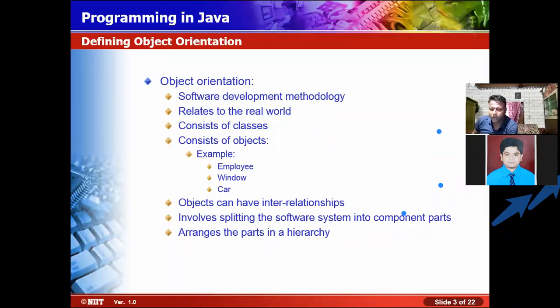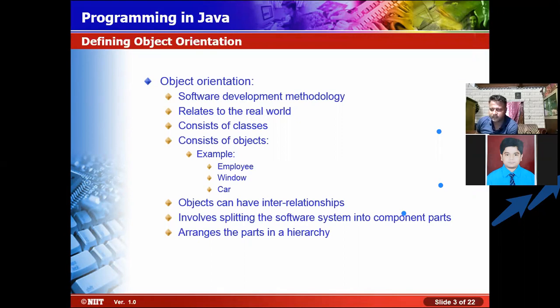So it involves splitting the software system into component parts and arranging these parts on a hierarchy basis. By using object orientation, we divide the complex program into smaller units, and we gather them, and you have to arrange these parts on a hierarchy basis. So that whole concept is called object orientation.